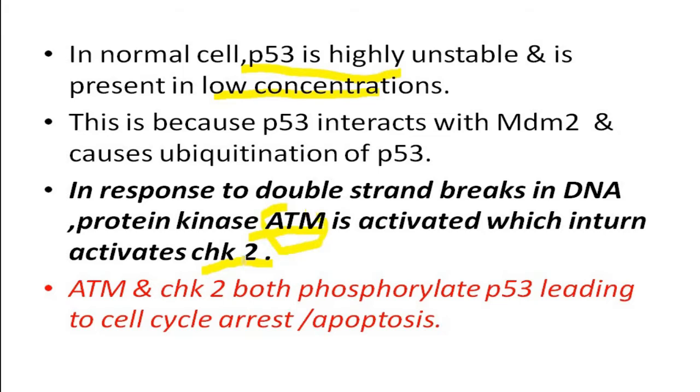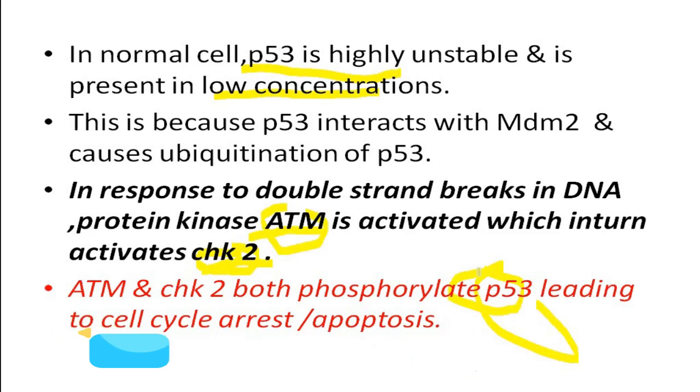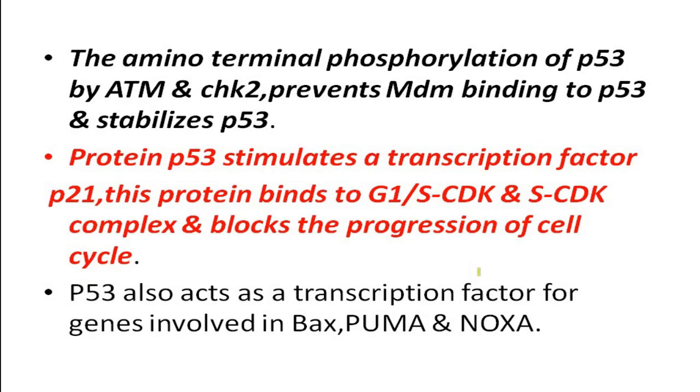Now this ATM and CHK2 help in phosphorylating P53. By phosphorylating P53, it is going to activate your P53 and prevent it from binding to MDM2.